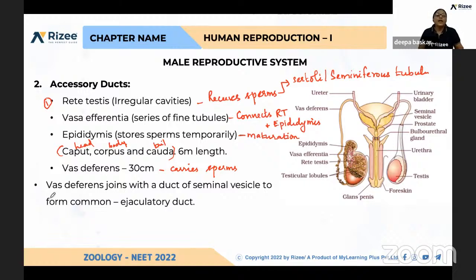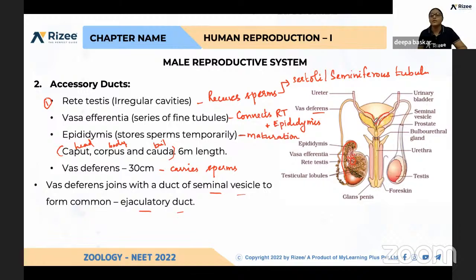The vas deferens joins with the duct of the seminal vesicle to form a common ejaculatory duct. See, this part is the seminiferous tubules, this is the rete testis, this is the vas efferens, and this is the epididymis. It continues as the vas deferens, which goes around the urinary bladder. This is the seminal vesicle.